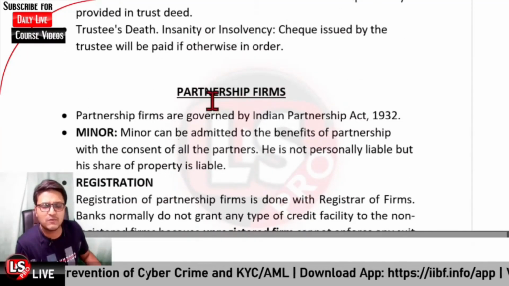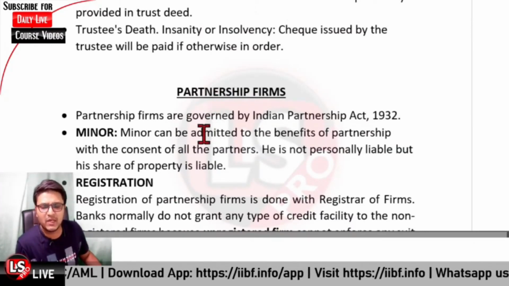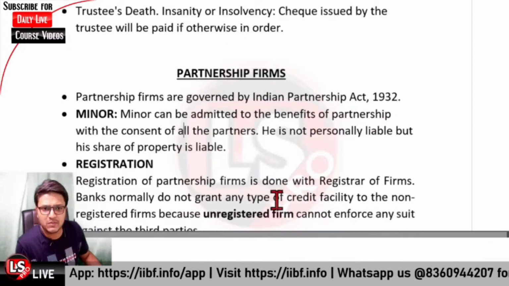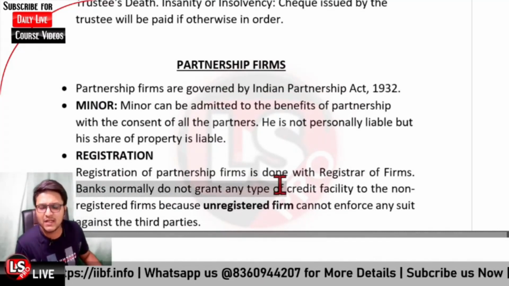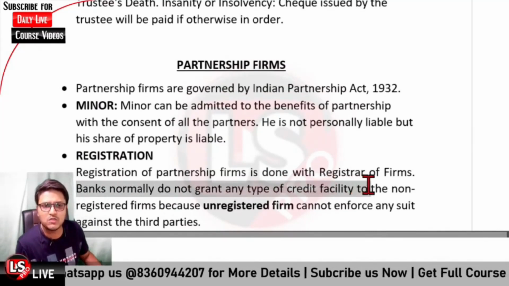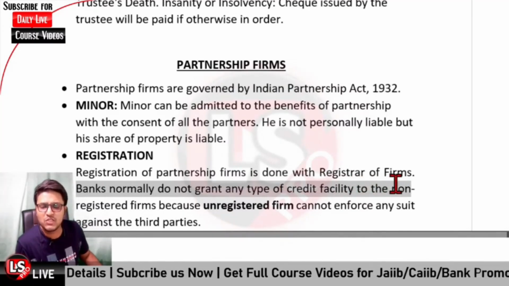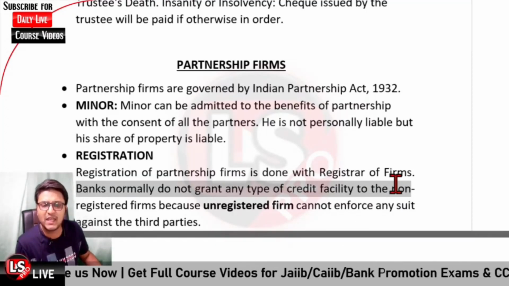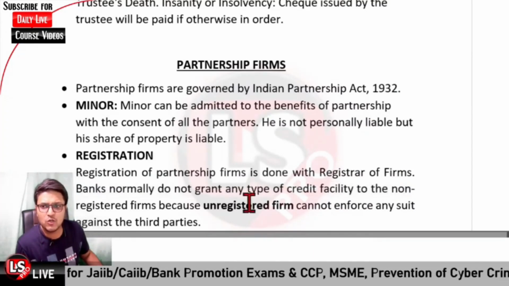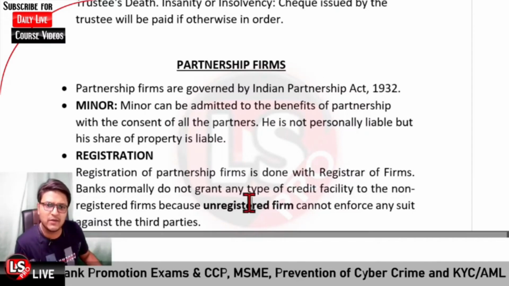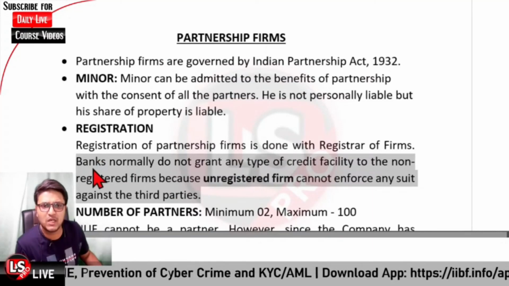Registration in the case of the partnership firm is not mandatory. It is not compulsory. And if it is to be done, it is to be done with the registrar of firms. And very importantly, banks normally do not grant any kind of credit facilities to those partnership firms which are not registered. Why so? Because firms which are not registered cannot be sued, and they cannot sue third parties in their own name. So if a firm is not registered, they cannot sue the other party, and the other parties cannot sue the unregistered firm. That is why banks do not grant any kind of credit facility to unregistered firms.